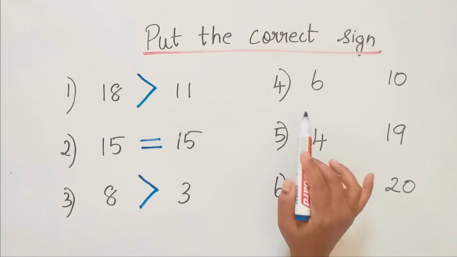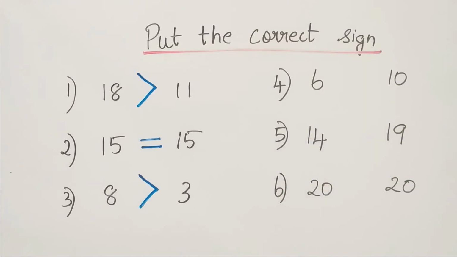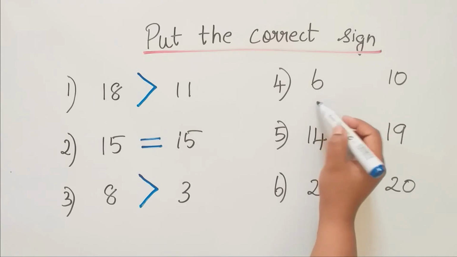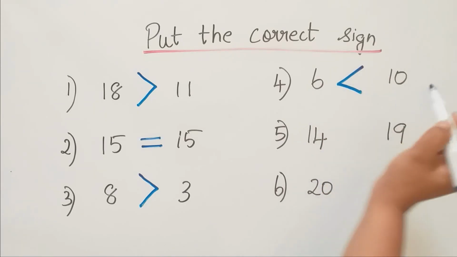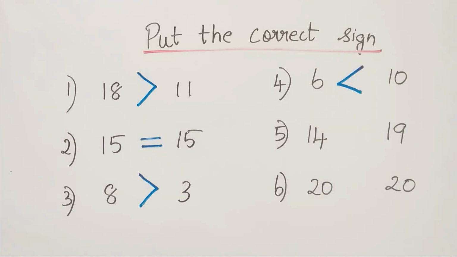So what is the next one we have? 6 and 10. Which is the big number? The big number is 10. So what will we tell? We will tell 6 is lesser than 10.